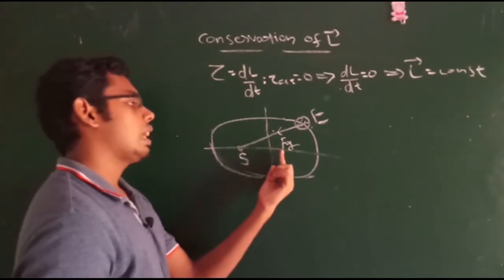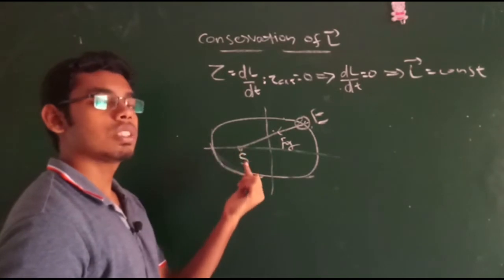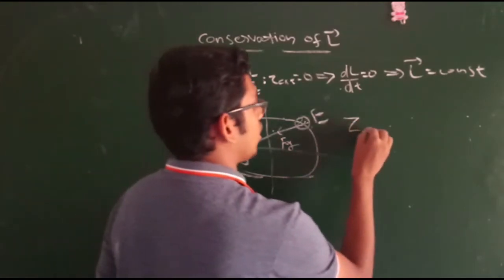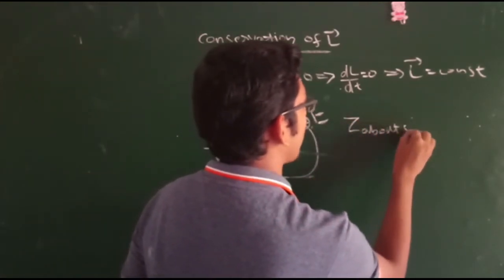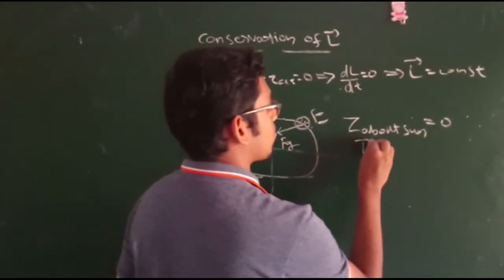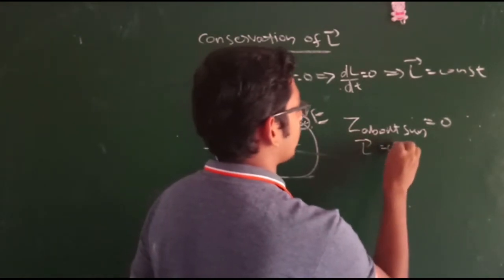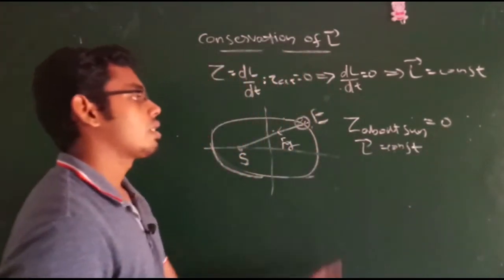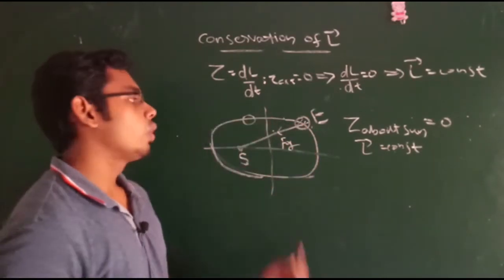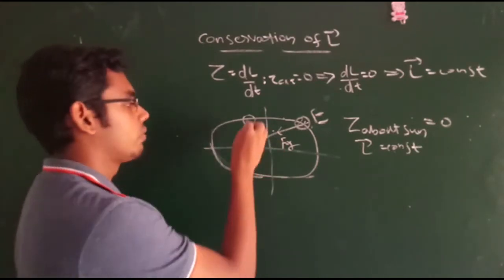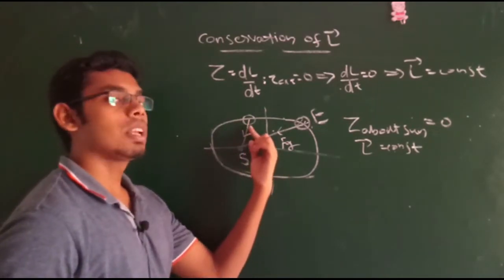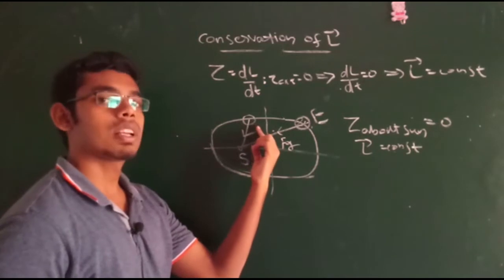This force of gravity passes through the center of the Sun, because the gravitational force acts center to center. So the torque about the Sun on the Earth is 0, which means that the angular momentum of the Earth is constant. Suppose that the Earth reaches here. Here also the force of gravity is acting, and it passes through the Sun. So again the torque becomes 0, which means that angular momentum will be conserved.